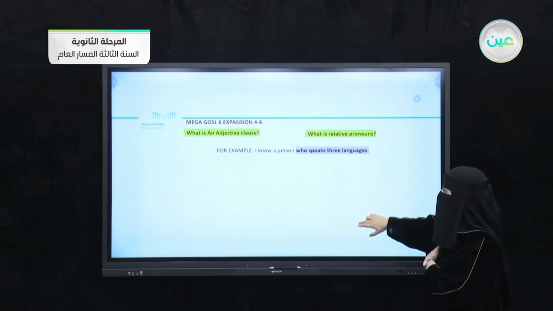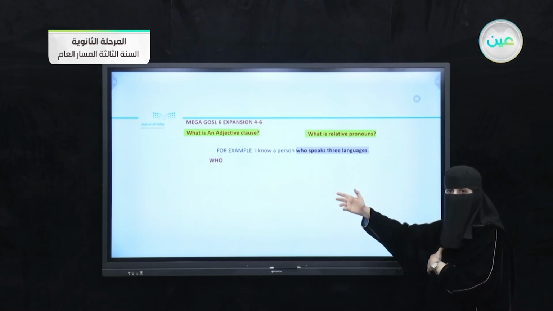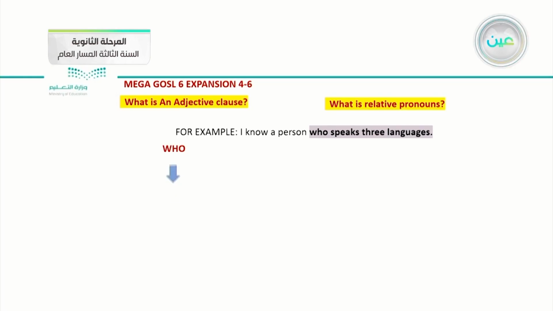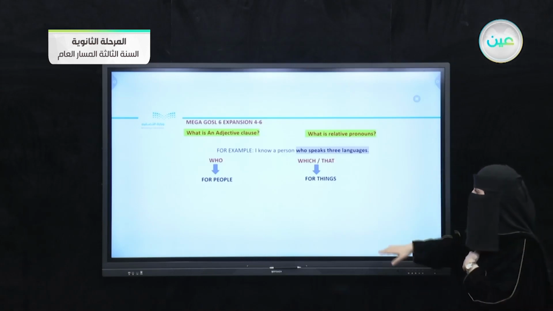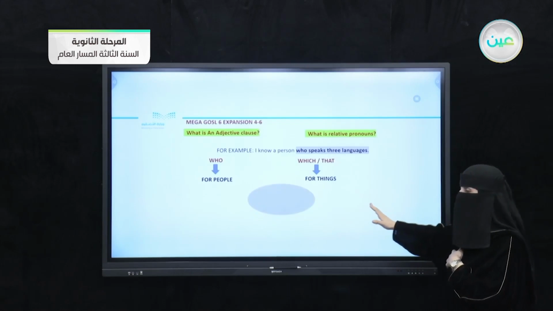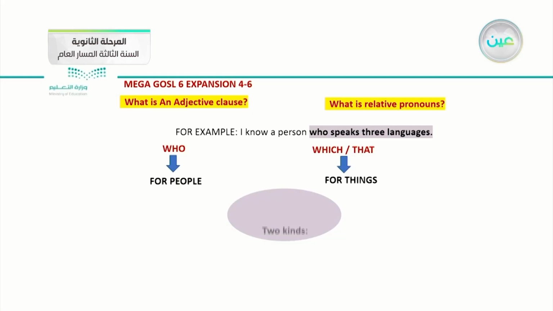We can use the relative pronoun who for people, and we can also use the relative pronoun which or that for things. Okay? But I want to tell you something: if we want to talk about people in general, we can refer to them by that, as a relative pronoun. Okay, after that, what do we have, miss? We have two kinds of relative pronouns.